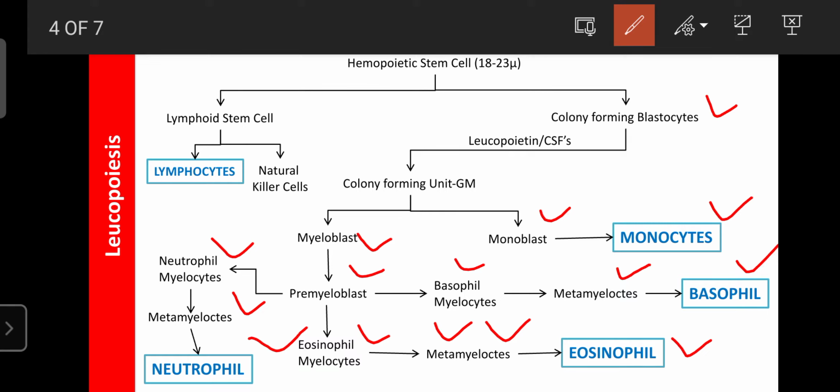Both granulocytes and agranulocytes are synthesized from the colony forming blastocytes. This entire process is known as myelopoiesis or leukopoiesis.